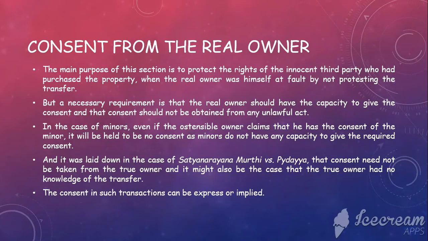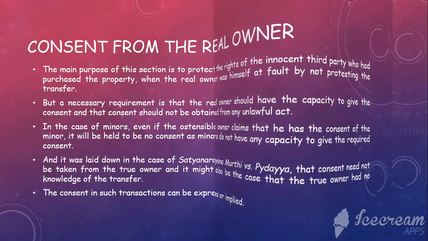So, consent from the real owner. The main purpose of this section is to protect the rights of the innocent third party who has purchased the property when the real owner was himself at fault by not protesting the transfer. But a necessary requirement is that the real owner should have the capacity to give the consent, and that consent should not be obtained from any unlawful act. In case of minors, even if the ostensible owner claims that he has the consent of the minor, it will be held to be no consent as minors do not have any capacity to give the required consent. If the consent is given by the guardian of the minor, then it will be taken as a consent granted by the minor himself. So this is consent from the real owner.